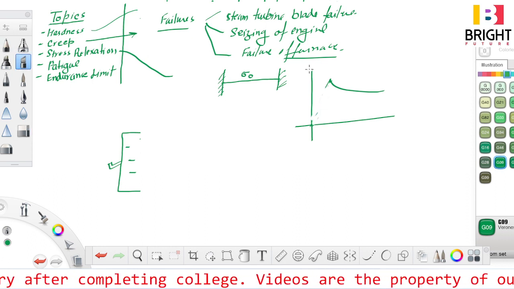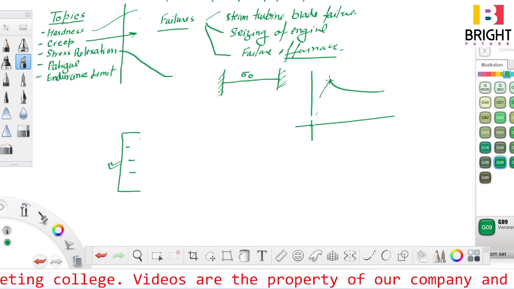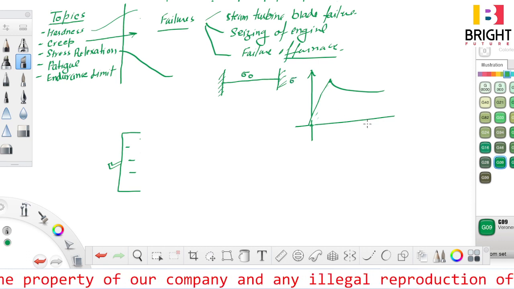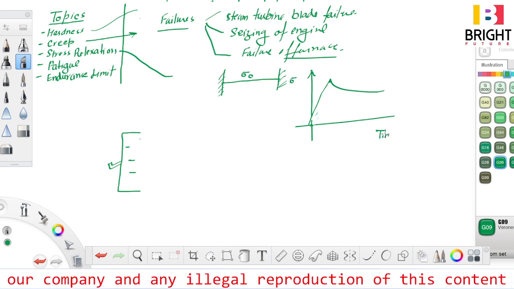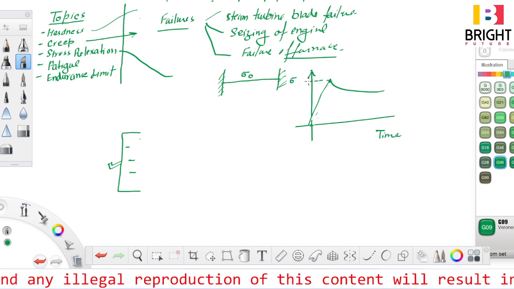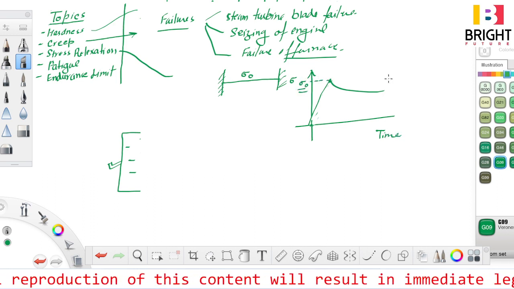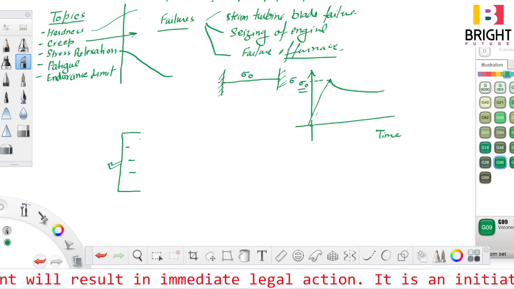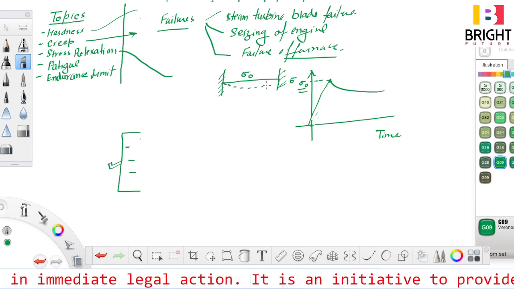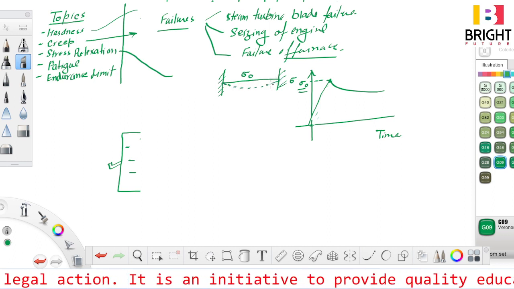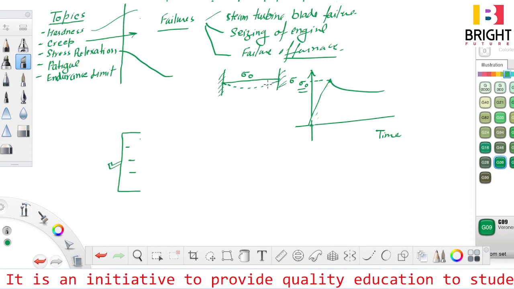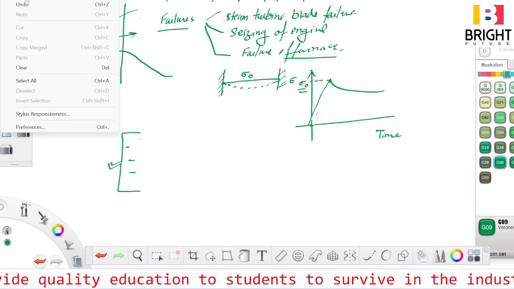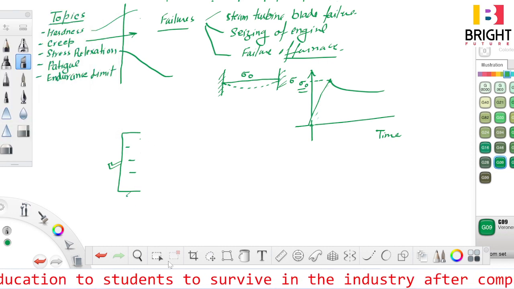So this is the stress-time diagram, this is stress, and this is time, sorry. This is the original stress we generated, but after 5 years the stress starts declining. This is known as stress relaxation. As the stress starts declining, this cable will sag like this. So this particular phenomenon is known as stress relaxation. So the stress in the material is reduced, right.